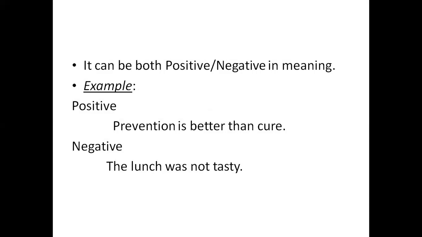Now, this assertive sentence can be of two types. One is positive and the other one is negative in its meaning. For example, here is an example of a positive assertive sentence. Prevention is better than cure. This is a positive sentence. Next, negative sentence. The lunch was not tasty. This is a negative sentence. So, an assertive sentence can be both positive or negative in its meaning. Let's move on to the next.